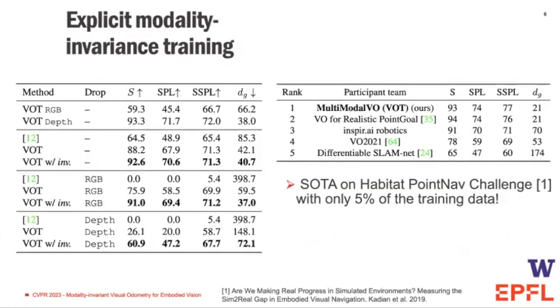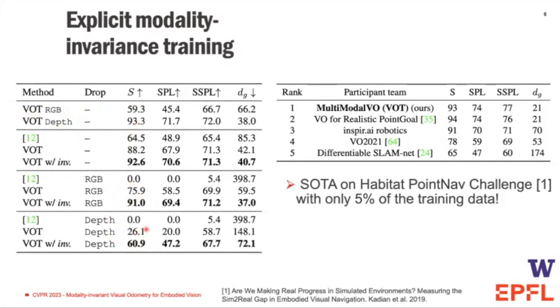We show that with our proposed technique, the visual odometry model recovers the performance of visual odometry models trained on a single modality alone. This means that a visual odometry transformer trained on RGBD recovers the success rate of a single model trained on RGB or depth alone.